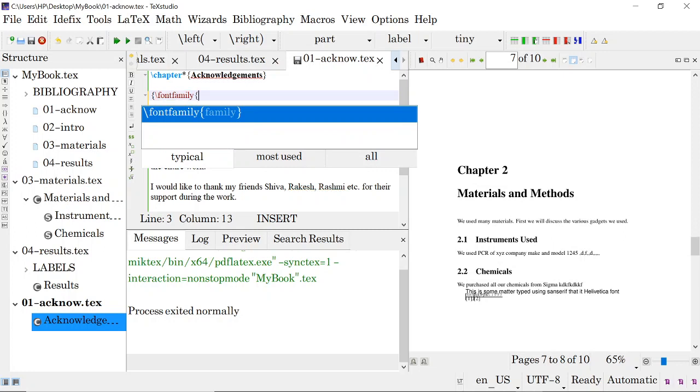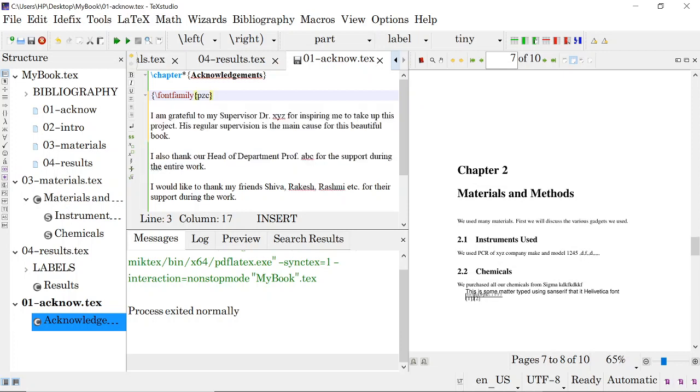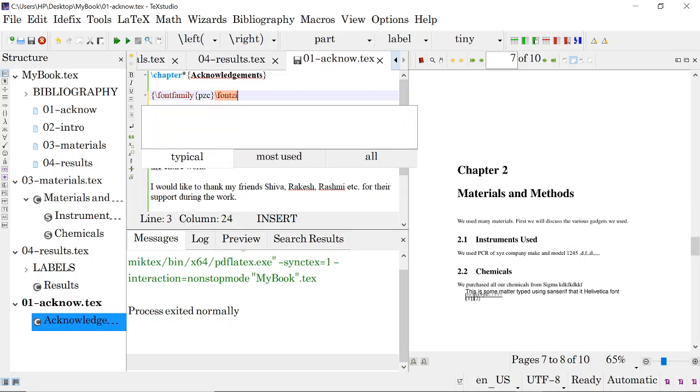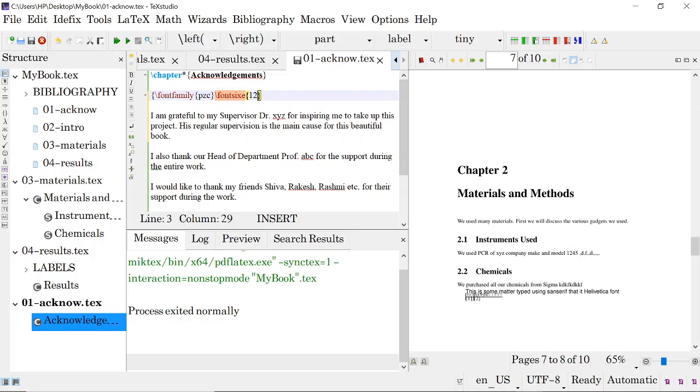The family name is PZC, Java Sans Serif. If you want to use the Java Sans Serif font family, then font size, okay, I will use 12 size with 16 leading size.